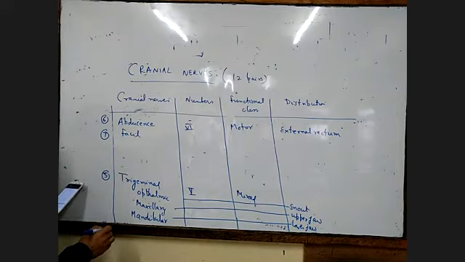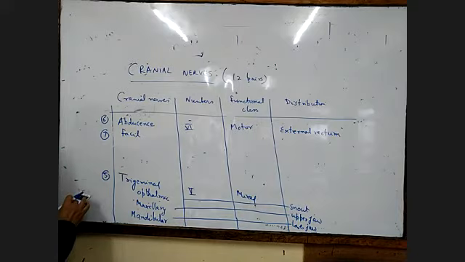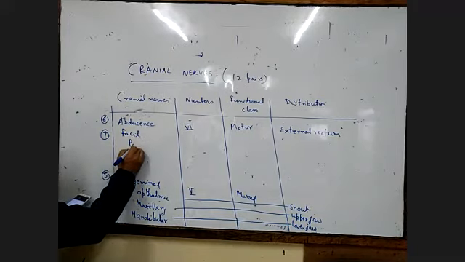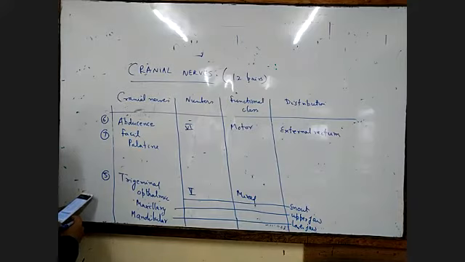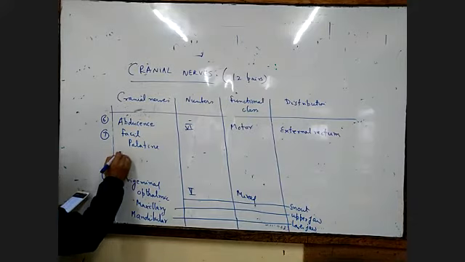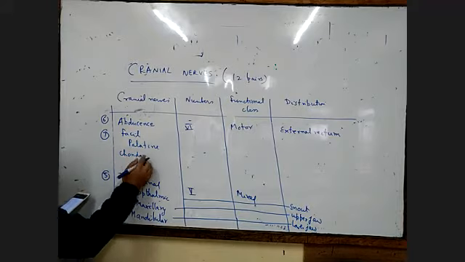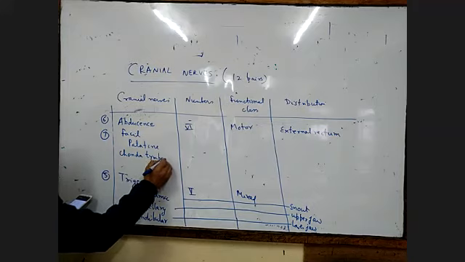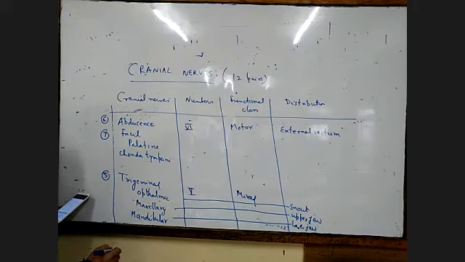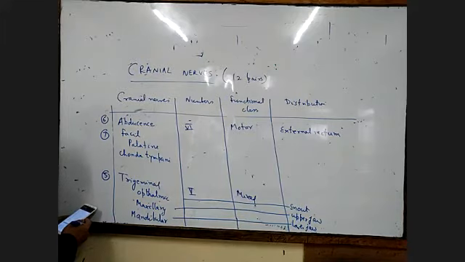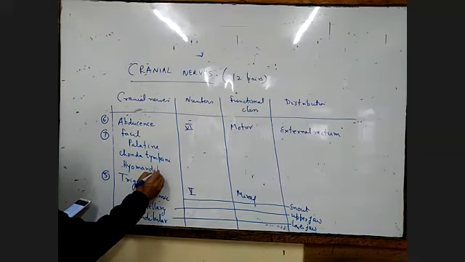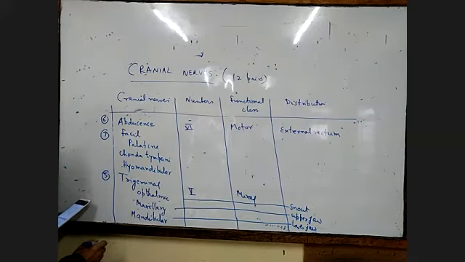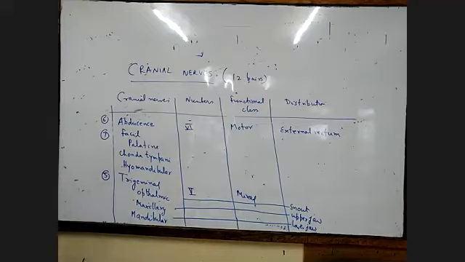They are the palatine, then we have the chorda tympani, and also the hyomandibular.